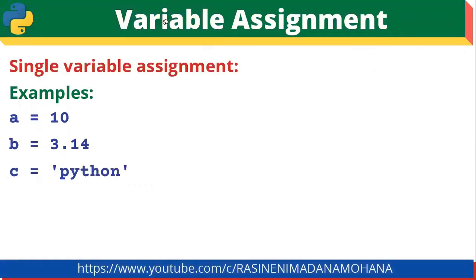Now coming to variable assignment. Here different types of variable assignments are there. First, single variable assignment. For example, if you want to assign variables with different values individually. Here a equal to 10, this is one variable assignment; 10 is assigned to a. b equal to 3.14, this is another variable assignment; 3.14 is assigned to b. Then c equal to 'Python', which is a string, is assigned to c. So these are all single variable assignments.